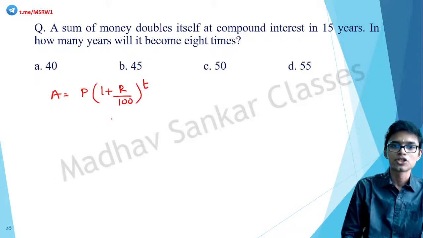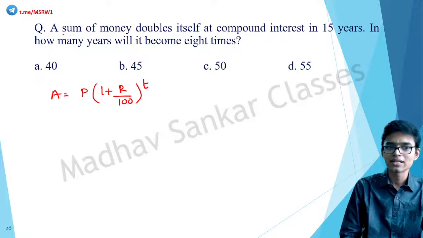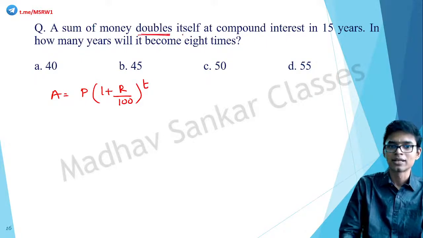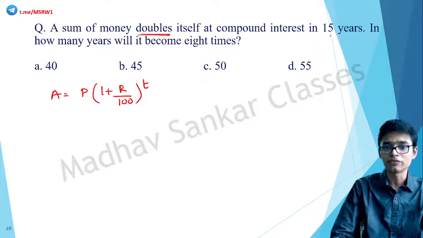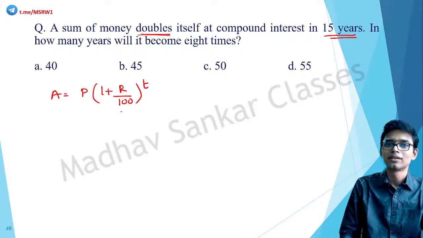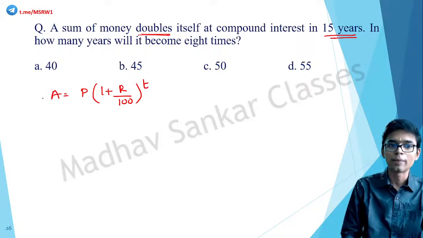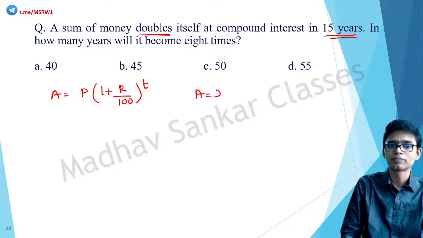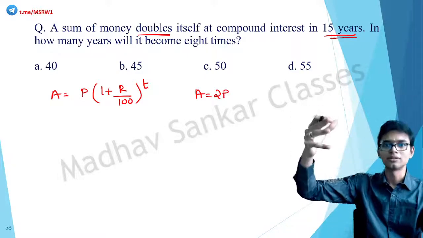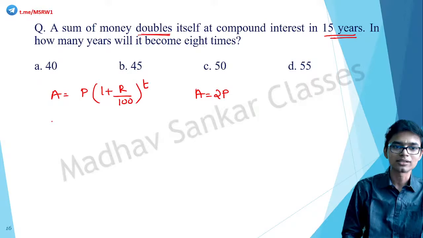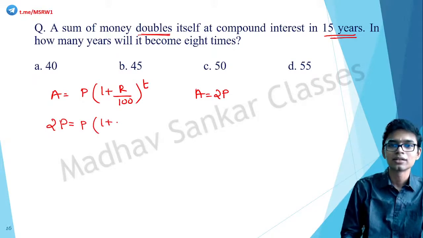Correct? So here it says that a sum of money doubles itself at compound interest in 15 years. Correct? So what does that mean? Amount is equal to 2P. It doubled. Correct? So we can rewrite this as 2P is equal to P into 1 plus R by 100, the whole raised to, what is the value?